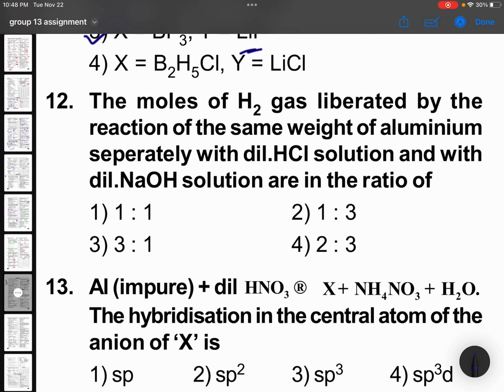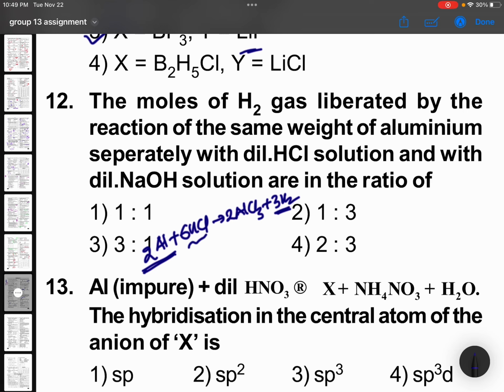2 moles of hydrogen gas liberated by the reaction of the same weight of aluminium with dilute HCl and dilute NaOH. Okay. 2Al plus 6HCl gives 2AlCl3 plus 3H2. I just wanted to show you that 2 moles of aluminium gives 3 moles of hydrogen with acid.